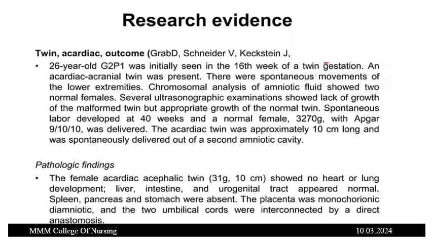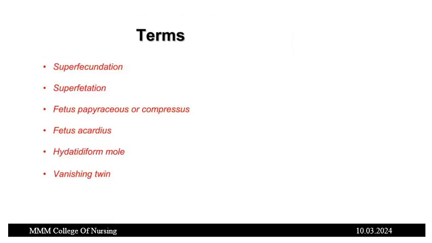The pathologic findings of this acardiac twin showed it was 31 grams in weight and 10 centimeters long, with no heart and no lung development. Liver, intestine and urogenital tract appeared normal. Spleen, pancreas and stomach were absent. The placenta was monochorionic, diamniotic, and the two umbilical cords were interconnected by a direct anastomosis. So this was the research evidence for twin acardiac syndrome.